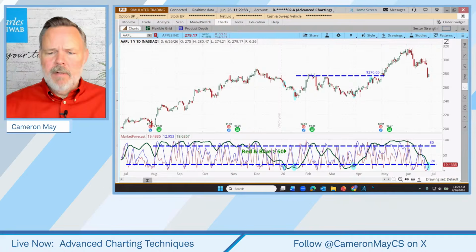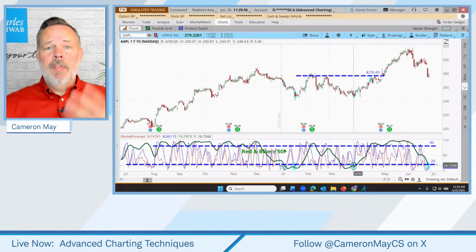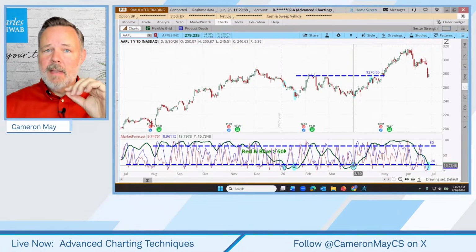But back to the discussion. So what we're looking at is a traditional cluster. All 3 lines being below 20 at the same time.